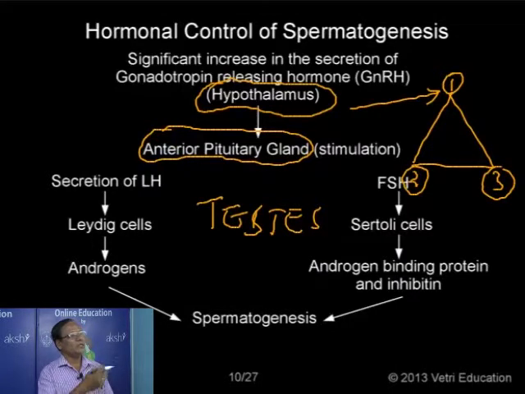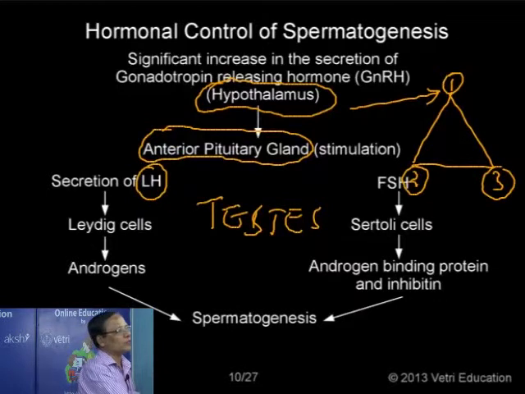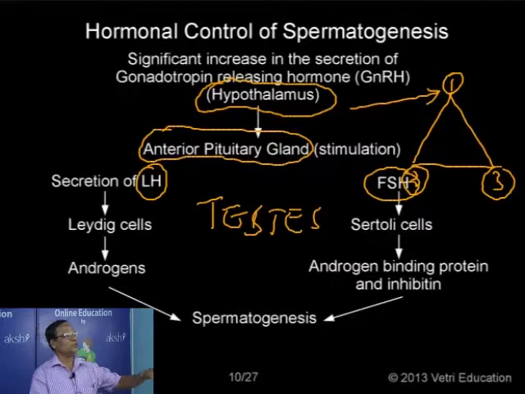For stimulating these gonadotropic hormones, either FSH or LH or prolactin, we need a releasing factor, a stimulus from the hypothalamus. Here we need 2 hormones for spermatogenesis. One is LH, another one FSH. These 2 are hormones from the anterior pituitary gland. For the release of these 2 hormones, they need a releasing factor released by the hypothalamus.